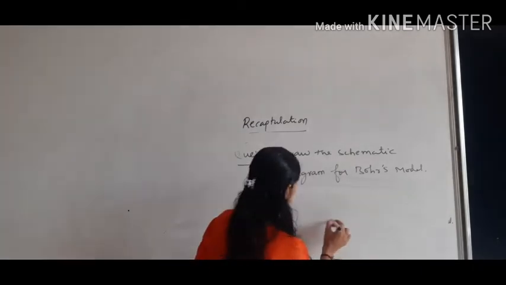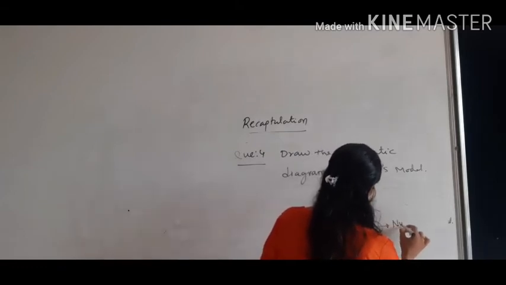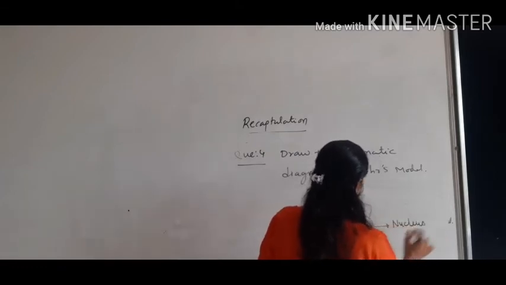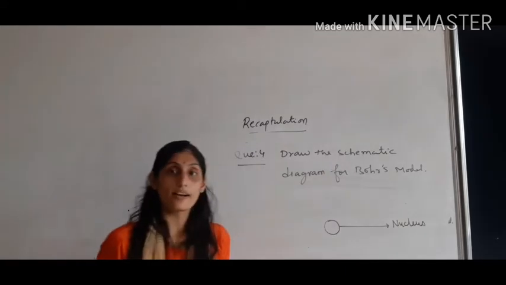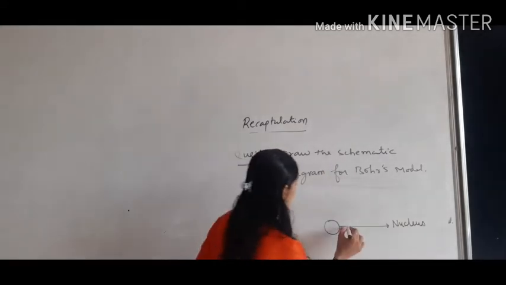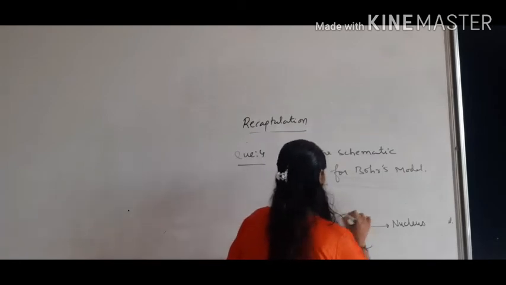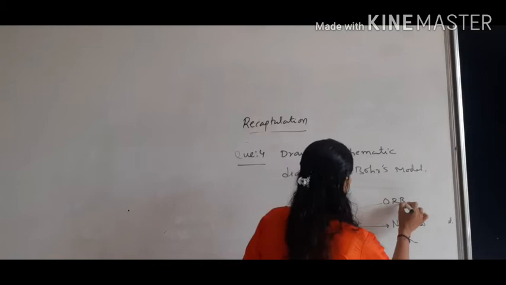So first we make the nucleus. Around the nucleus, the electrons are revolving in a circular path, and that circular path is known as an orbit. So we name that as orbit.